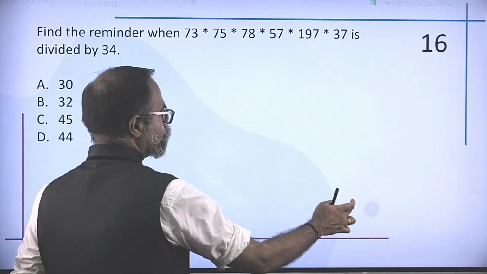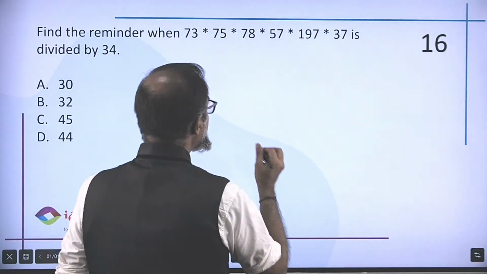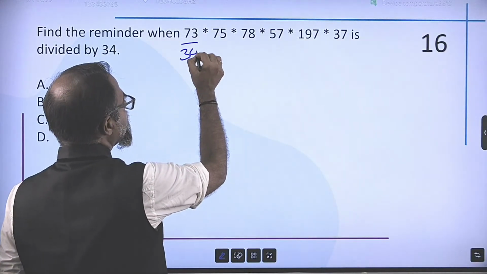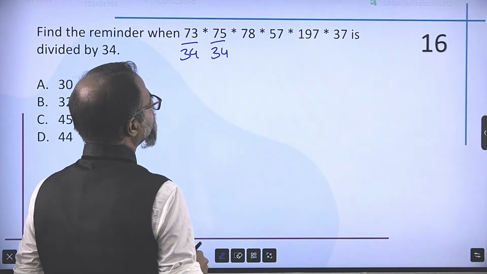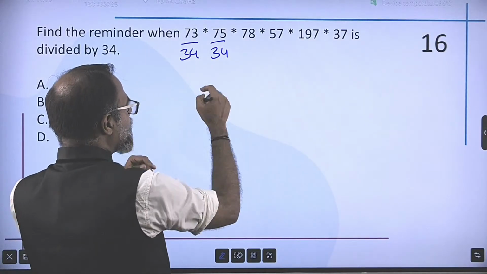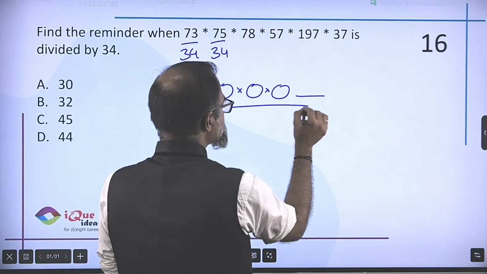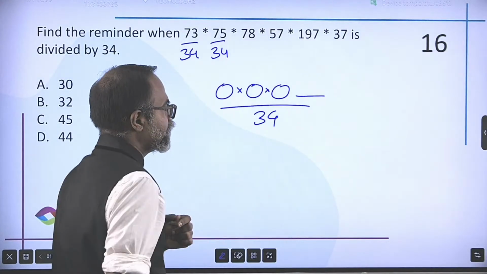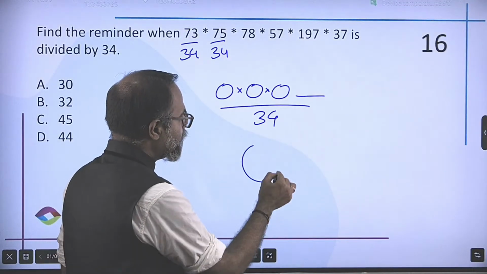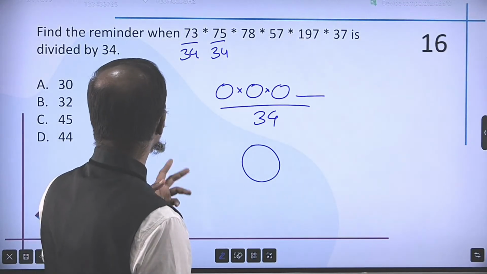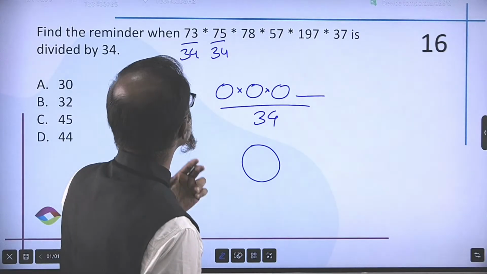So all you have to do in this question is take each number individually and divide by 34. Whatever remainder you get, you again multiply all those remainders and keep dividing by 34 till you get a number less than 34, which definitely should be your answer, right?